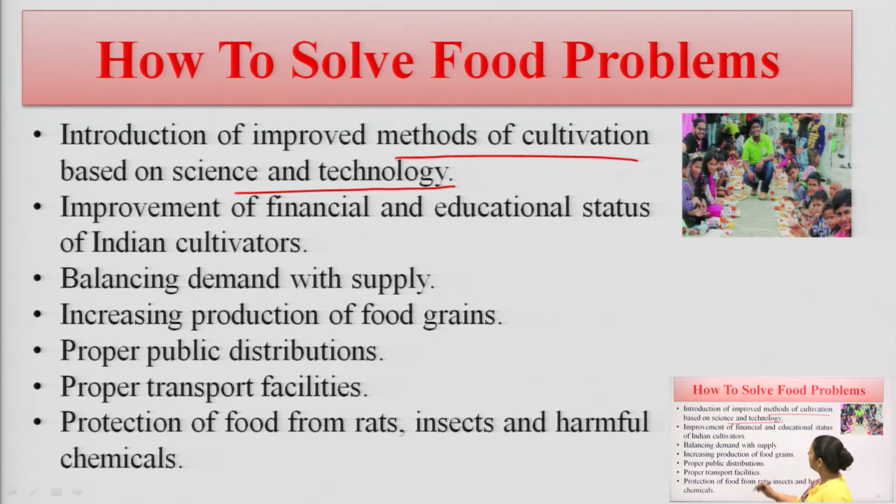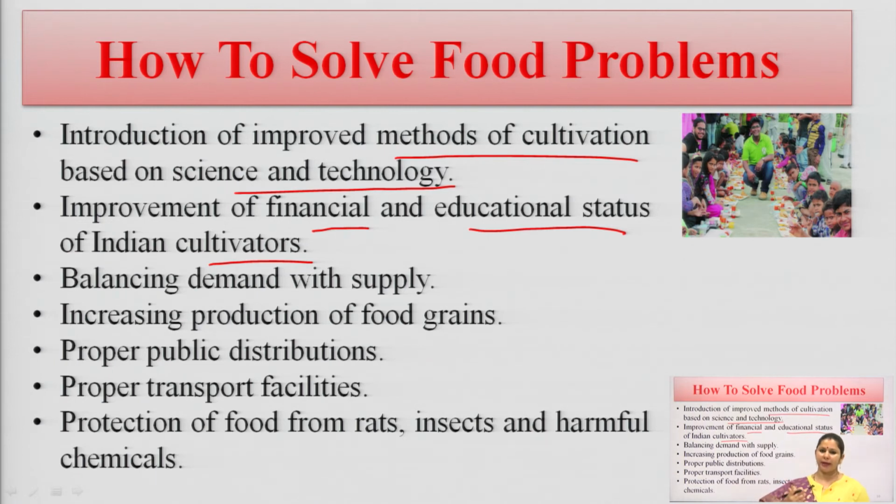Second, improvement of the financial and educational status of the Indian cultivator. Here Indian cultivator means farmers, those who cultivate our food for us. So we have to increase their financial position.